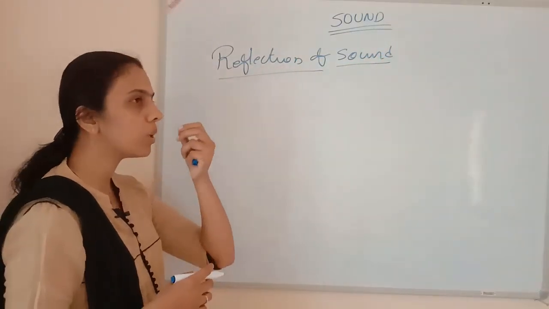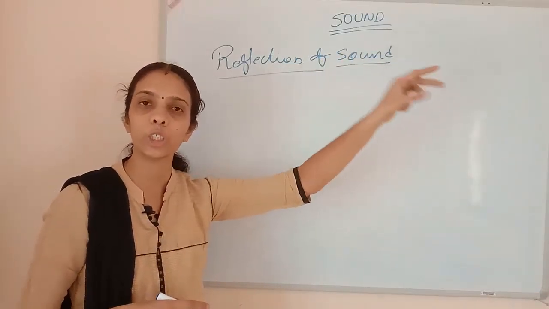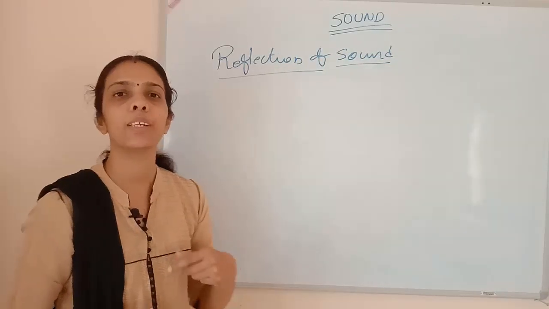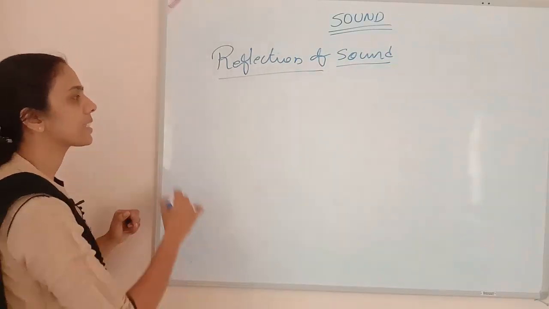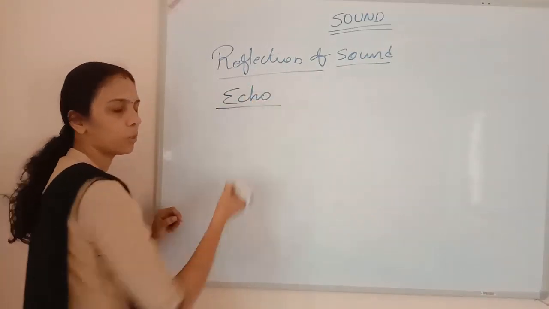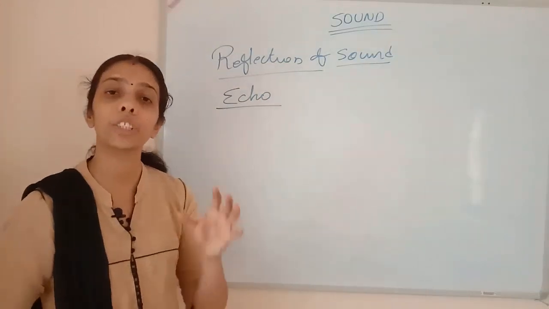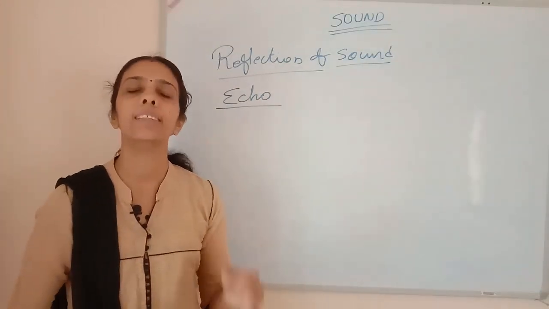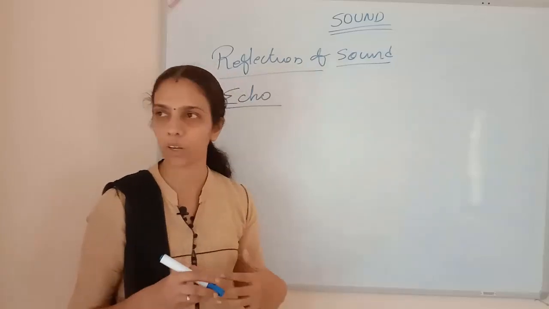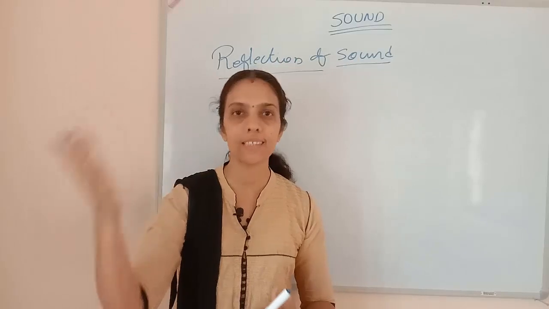Sound is going towards the medium, reaching one point and reflecting back. It's coming back. So when the sound wave comes back, that reflection is called an echo. So echo is the reflection of a sound wave. That is called echo. If echo is the reflection of sound waves, see, I am teaching in this room.